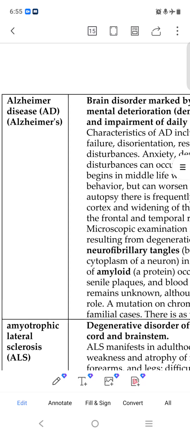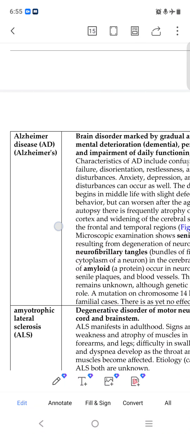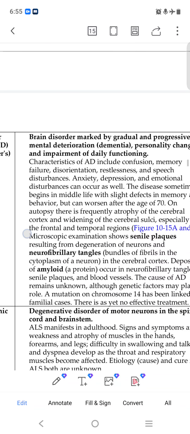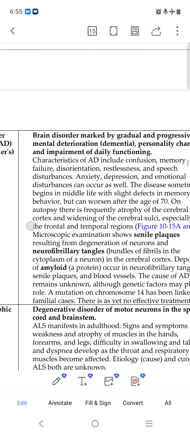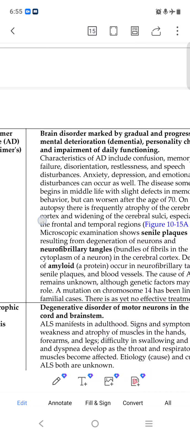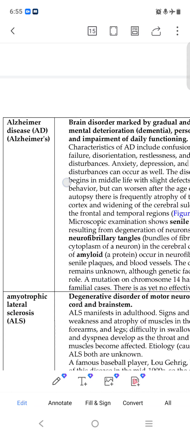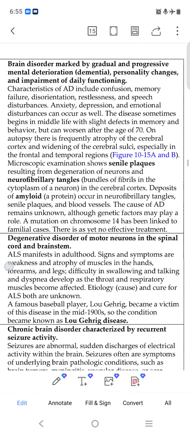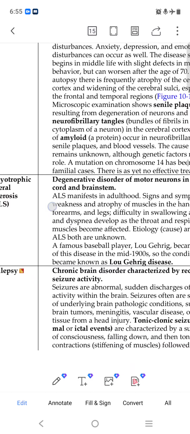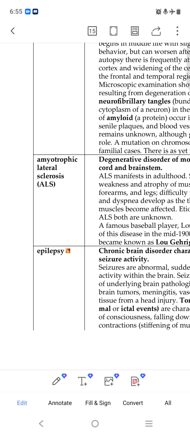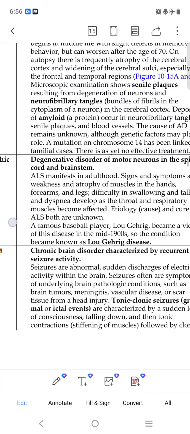Here Alzheimer disease happens in our brain. What is the disease? Alzheimer disease is a brain disorder marked by gradual and progressive mental deterioration, dementia. Anything could be damaged in this, and that would be the cause. Amyotrophic lateral sclerosis, ALS for short, is also a degenerative disorder of the motor neurons.